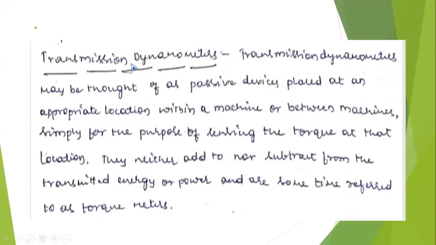Next, come to the point, transmission dynamometer. Transmission, from one place to the other place. This is also used in measurement of torque developed by the motor. For example, the induction motor is directly coupled to the alternator by using a flange coupling.